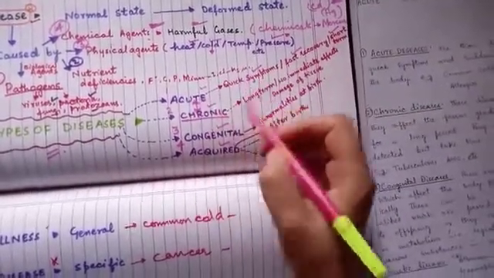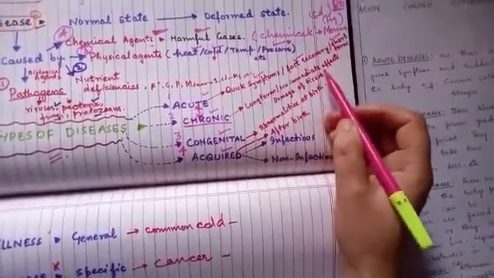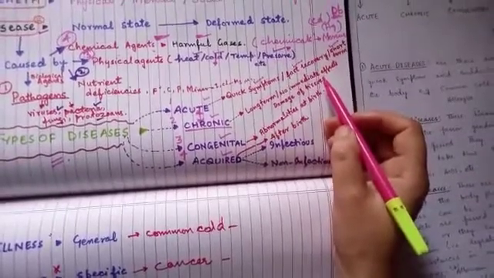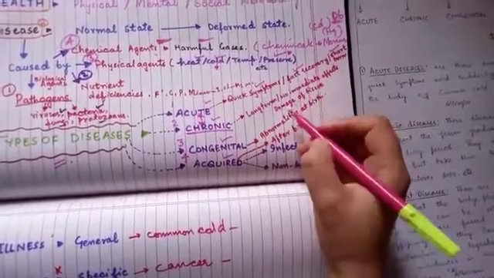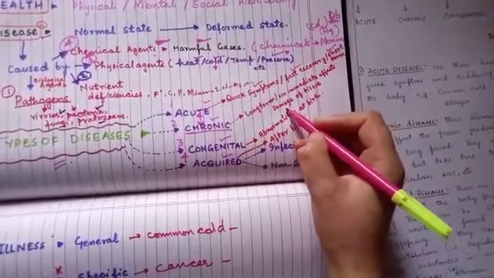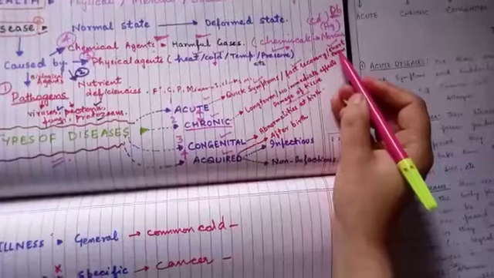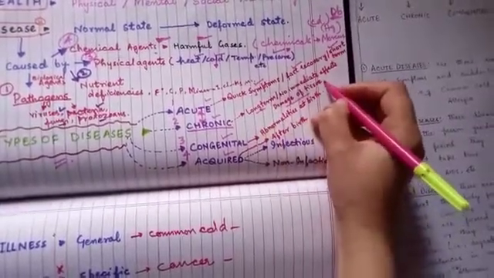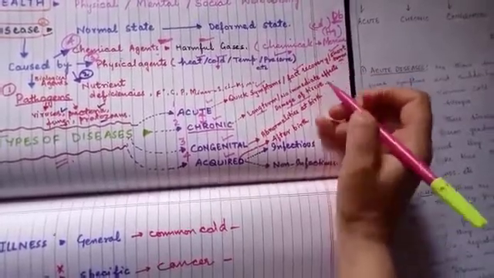Acute disease shows quick symptoms, but chronic disease does not show any immediate effect. Acute disease has fast recovery, but chronic disease does not have fast recovery. It damages our tissues. Acute disease is short term, but chronic disease is long term.